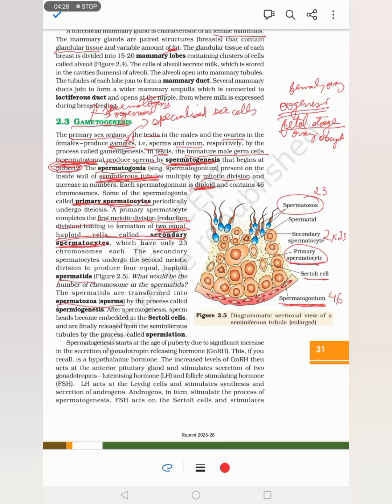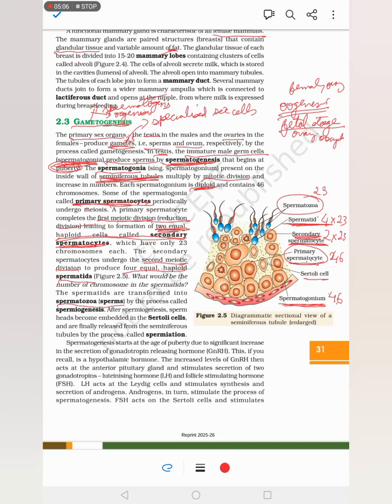So one spermatogonium forms one primary spermatocyte. One primary spermatocyte by meiosis 1 will form two equal secondary spermatocytes. Then the secondary spermatocytes will undergo second meiosis and form four equal haploid spermatids. So it became haploid at the secondary spermatocyte level only. This was 46, and this became 23, and these become 23 each.